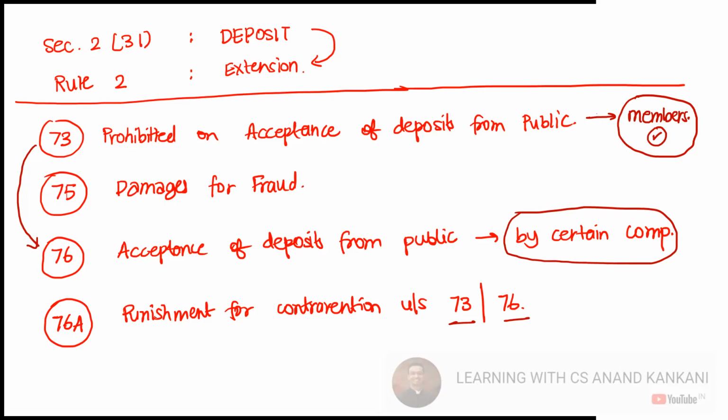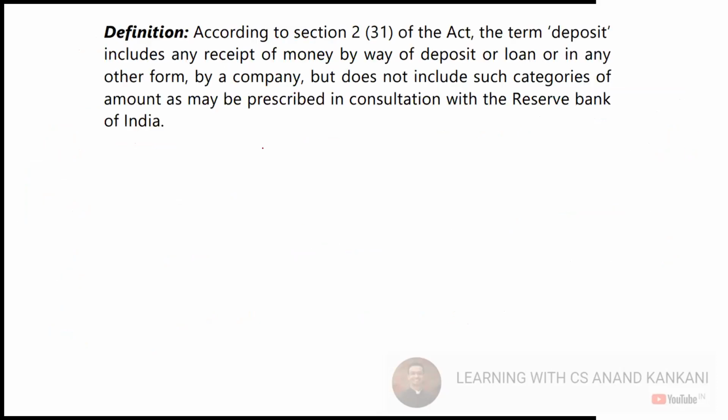Now, the definition of deposit is given in section 2 clause 31, and it says that the term deposit includes, so it's an inclusive definition, any receipt of money by way of deposit. If the company is receiving money by way of deposit, then definitely that is a deposit. The second way is a loan, and the third is in any other form. So deposit, loan, or any other form will be considered a deposit here. So what is the definition of deposit?